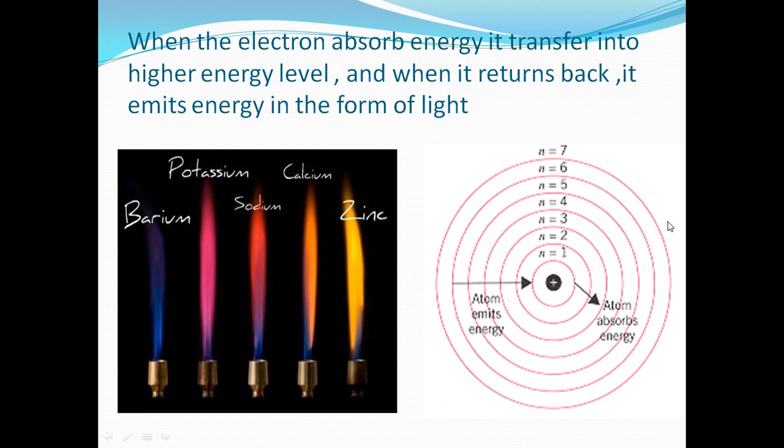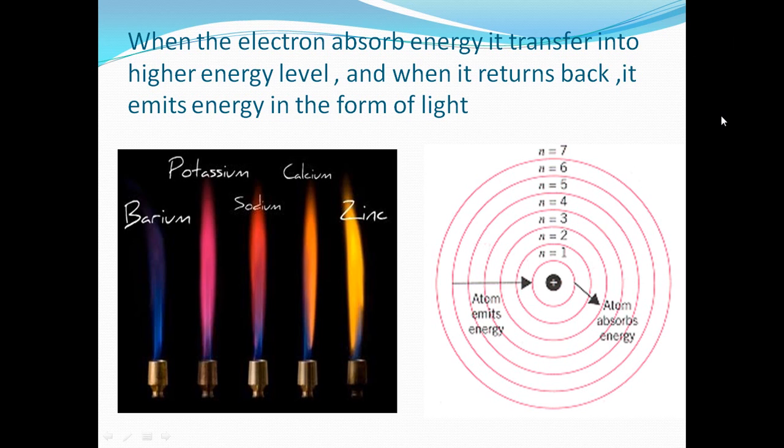He said that the electrons are revolving around the nucleus in specific, definite places. He called them energy levels. Bohr, how many energy levels? He said there are 7. What about their names? He called them K, L, M, N, O, P, Q.